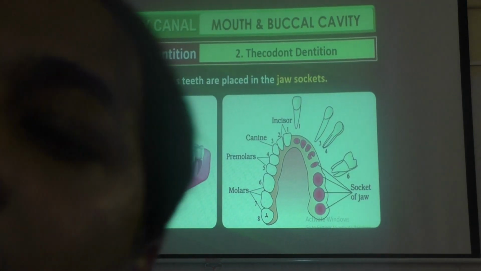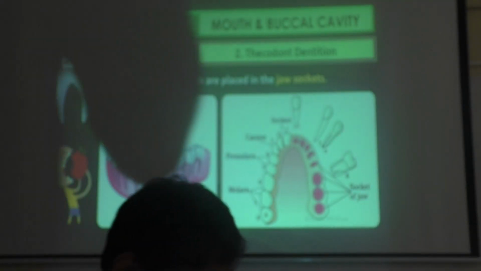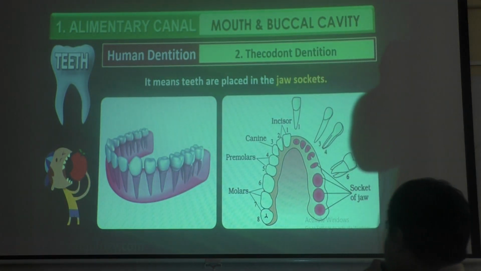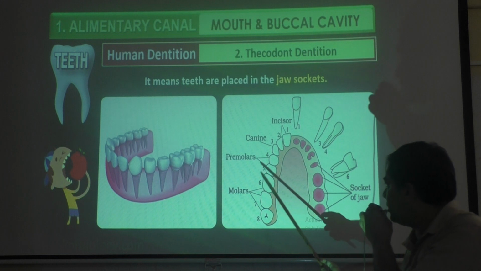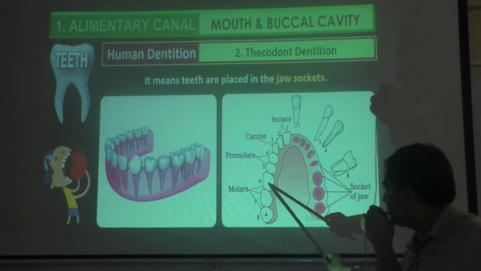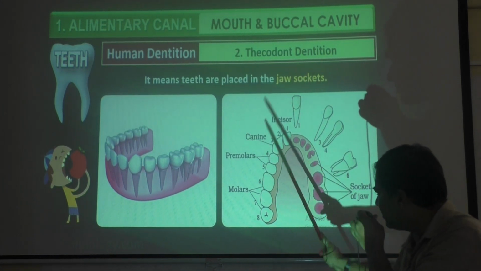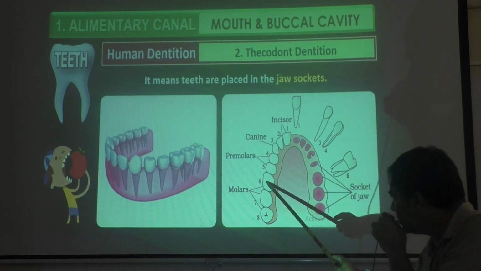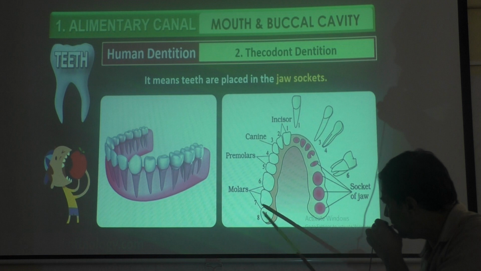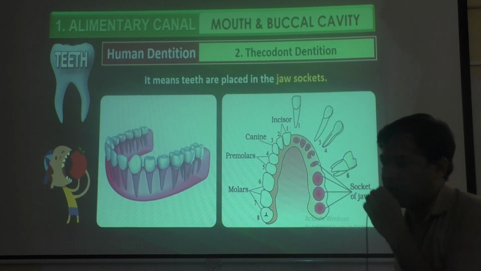This pointed one is what they are talking about, canines. Canines are meant for tearing the food. That is number 3. Then 4 and 5 are called premolars. Then the last 3, 6, 7, 8, are called molars.